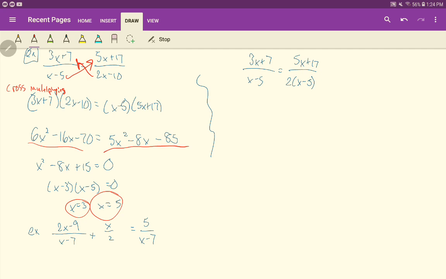However, notice our denominators from the original problem here. What is an excluded x value? x cannot be 5. So this answer right here, we have to throw it out. Okay, and in fact, we would call this an extraneous solution. Okay, because it's not part of our original domain. x cannot be 5 because it's excluded from the domain there. It would make us undefined.